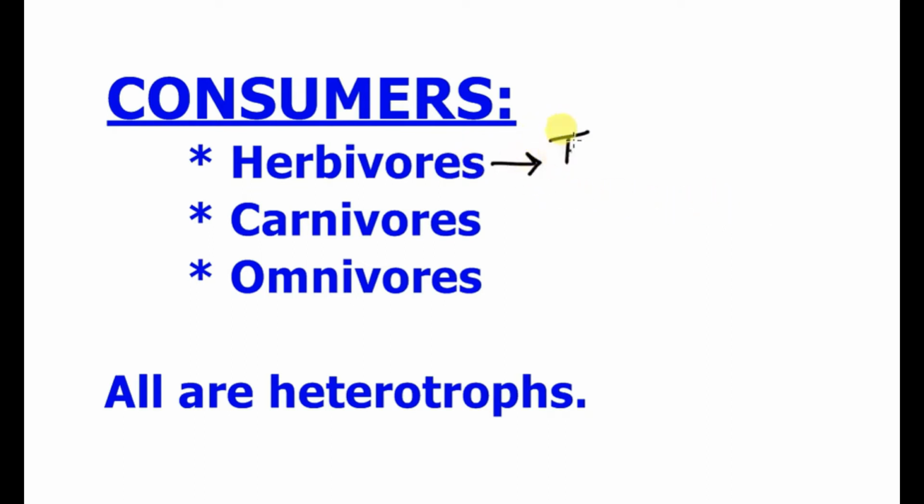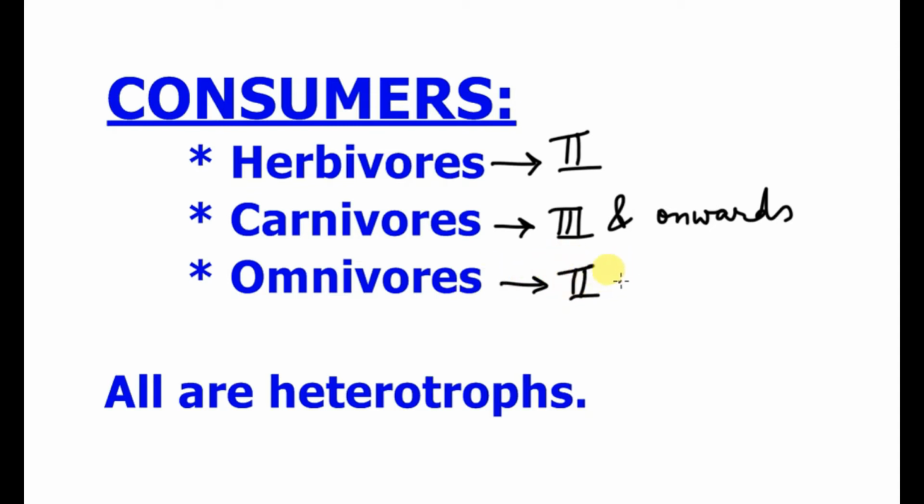So, herbivores possess the second trophic level in the food chain, whereas carnivorous animals may possess the third trophic level or the higher ones in the food chain. Omnivorous organisms may occupy the second trophic level and higher trophic levels in the food chains. But one thing is for sure, that all these consumers are heterotrophs.